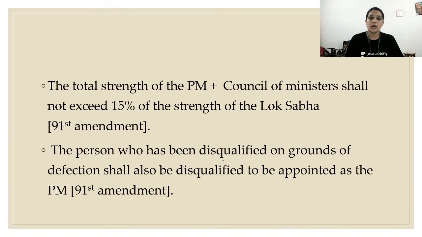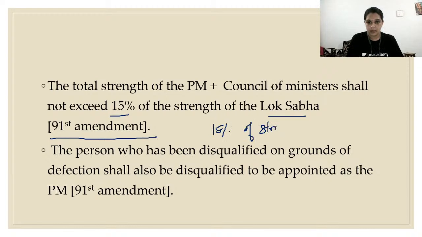Okay, next. The total strength of Prime Minister plus Council of Ministers shall not exceed 15% of the strength of Lok Sabha. So according to the 91st Amendment Act, it's 15% of the strength of Lok Sabha. So in that year, what is the strength of Lok Sabha? Not more than a maximum of 15% should be there. This number is very, very important, guys.